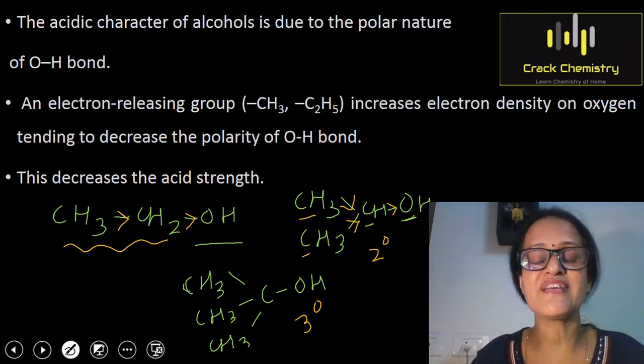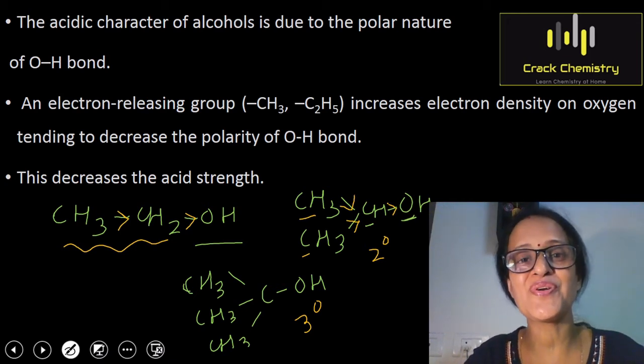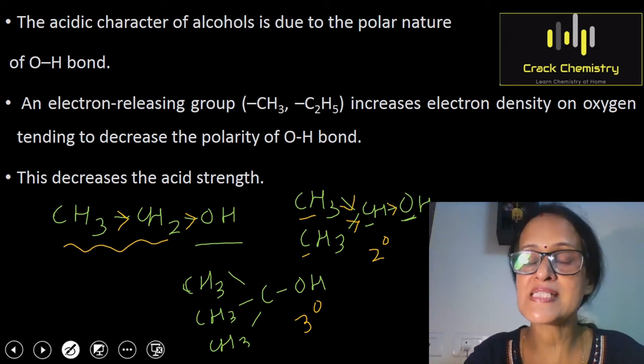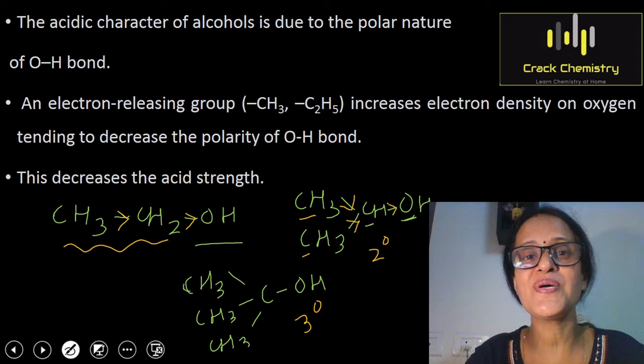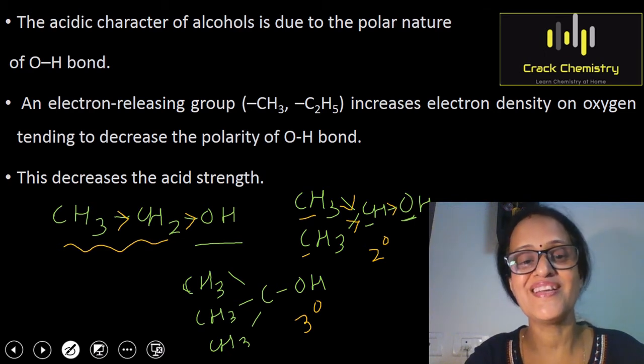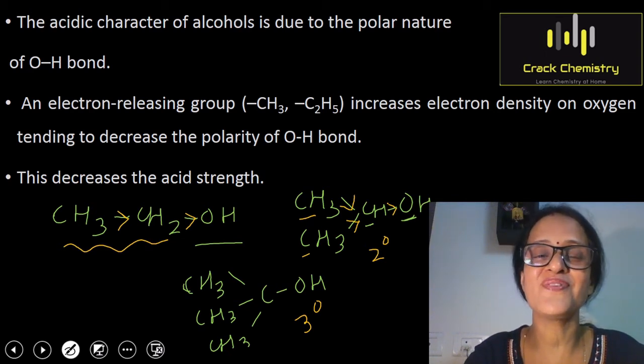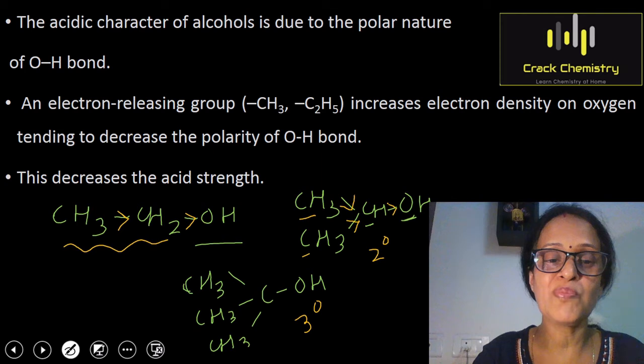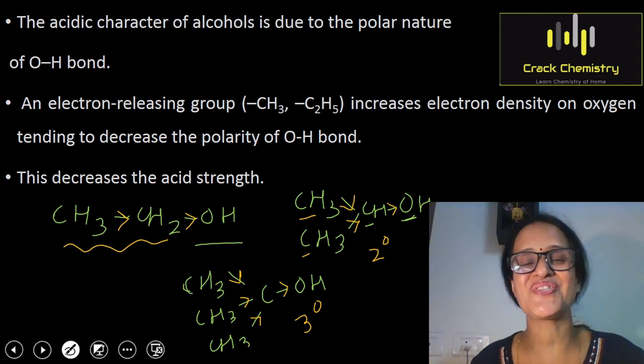As in the case of secondary alcohols, the number of electron donating groups is more. The polarity will be lesser in the case of 2 degree alcohols than the 1 degree alcohol. Now if you look at the 3 degree alcohol, you will immediately get the answer. In tertiary alcohols, you have 3 alkyl groups which will show more positive I effect, as a result of which the polarity will be least in the case of tertiary alcohols.